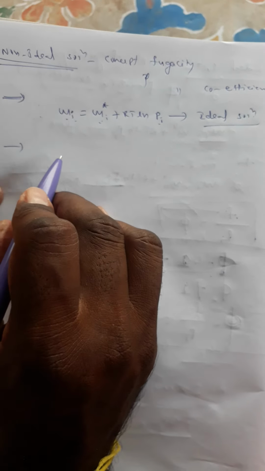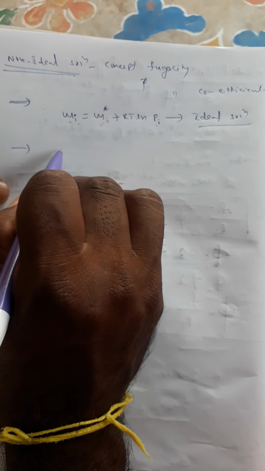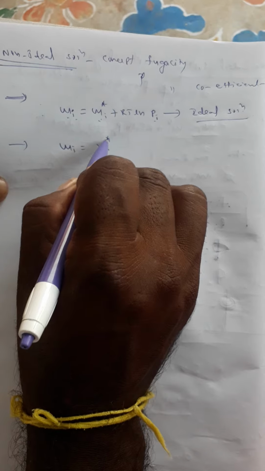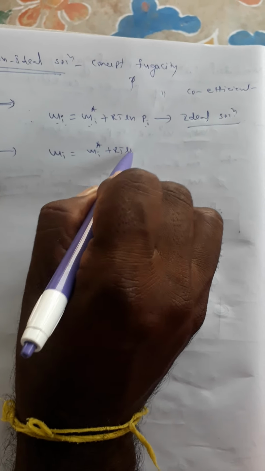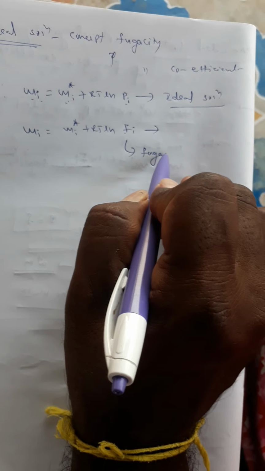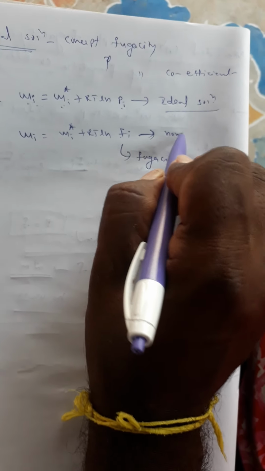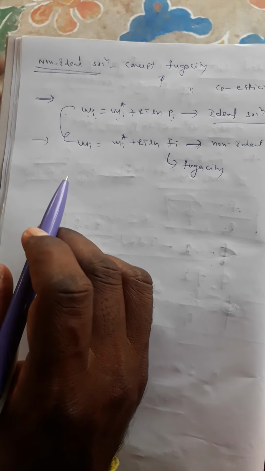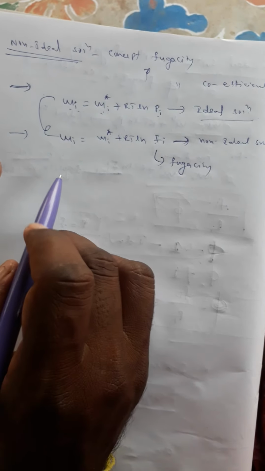In the same manner we can apply it for the non-ideal solution. The similar equation is mu i equal to mu i star plus RT ln fi. Here f is the fugacity. This equation is applicable for non-ideal solution. Both are similar. What is the main concept of fugacity here?